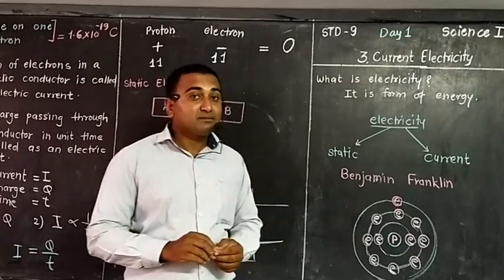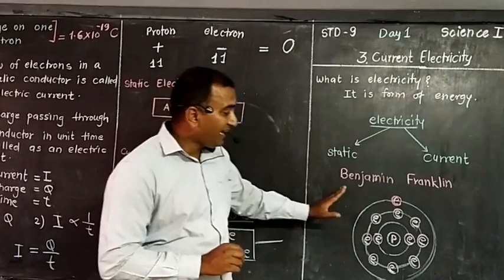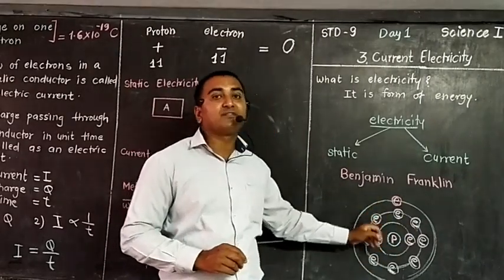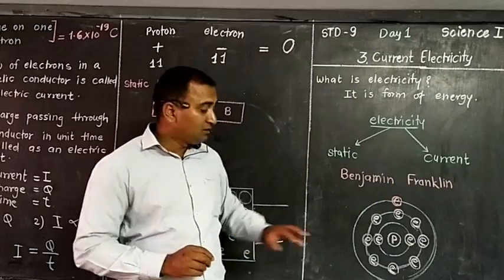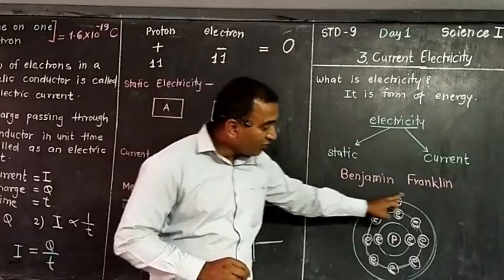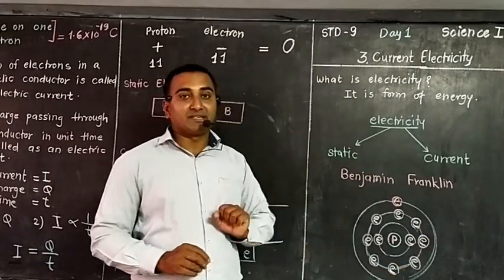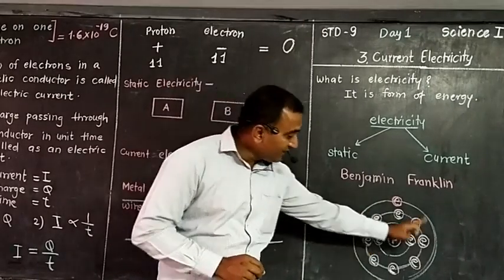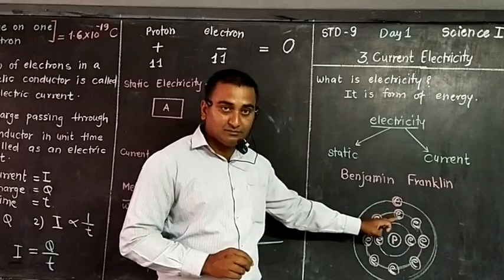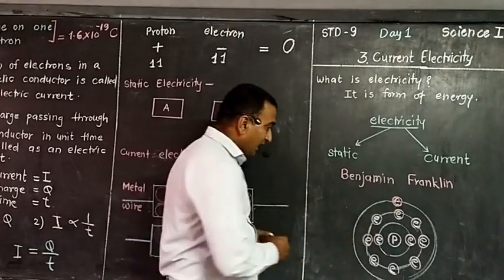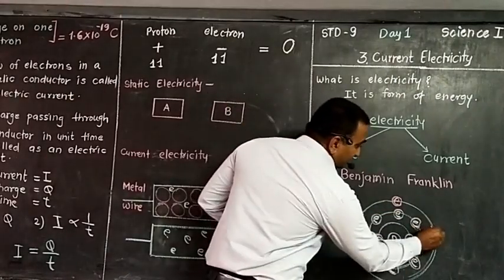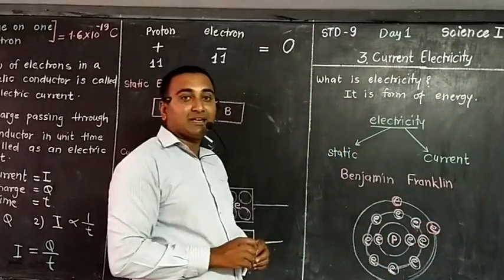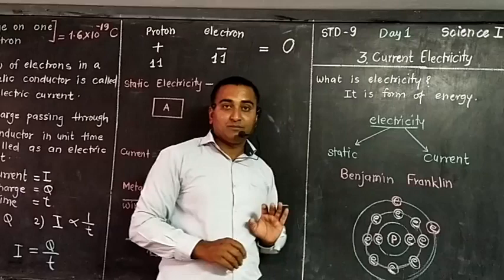See, what is meant by a free electron? I have drawn the electronic configuration of an atom. How many orbits are there? There are 3 orbits. The first orbit has 2 electrons, the second orbit has 8 electrons, and the last orbit has 2 electrons. That means definitely it is a metal.